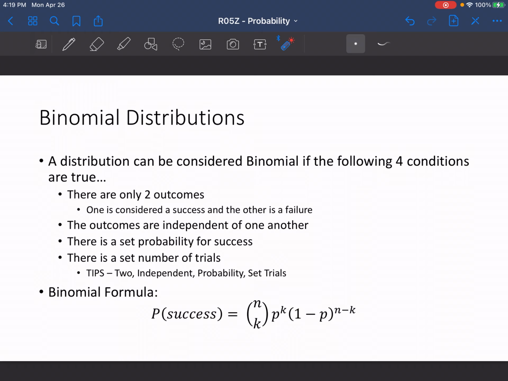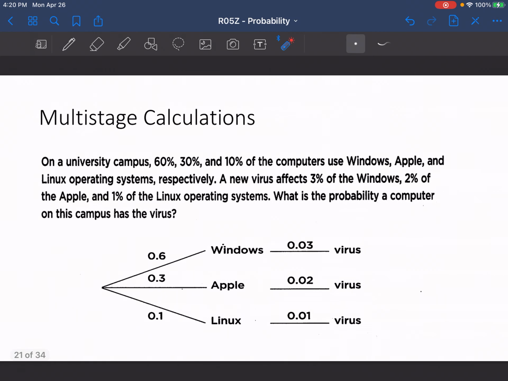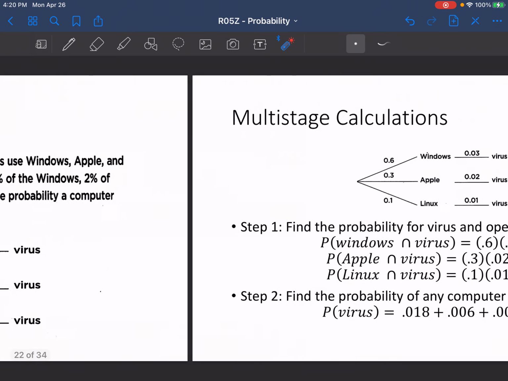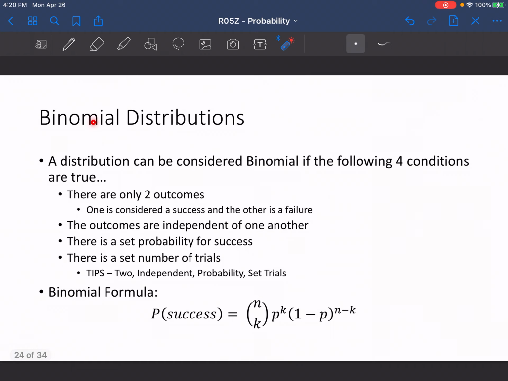These are going to be different than just finding probability in the way that we've just found it in all these examples before. A binomial distribution is a distribution where the following four conditions are true. There must only be two outcomes. One is considered a success and the other is a failure. The outcomes are independent of one another, so we have to pass this test for independence: the probability of A given B has to equal the probability of A. There is a set probability for success,